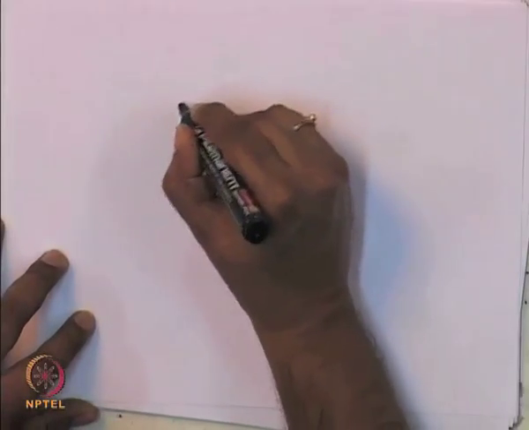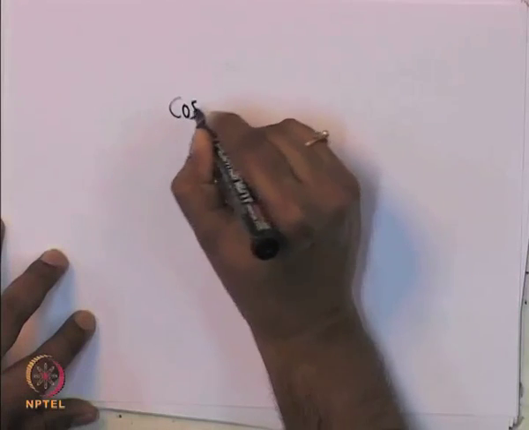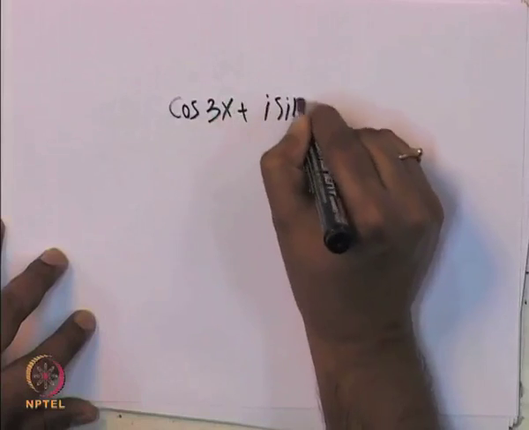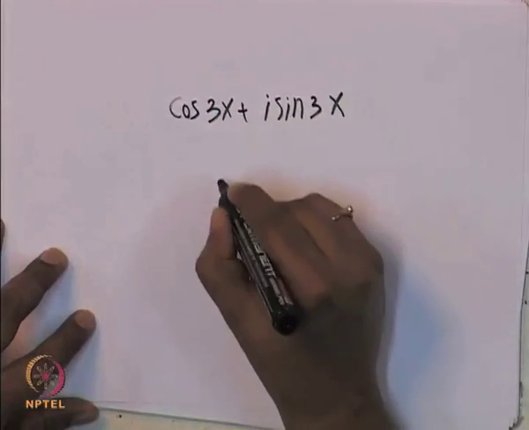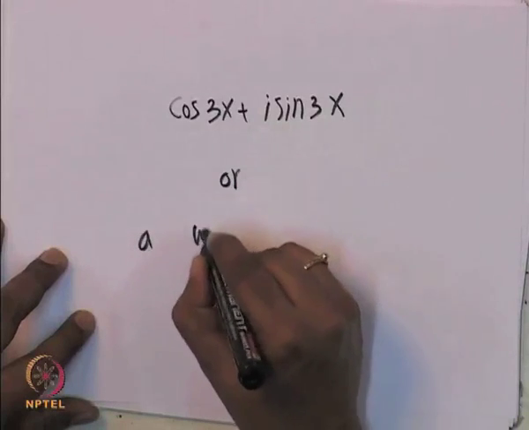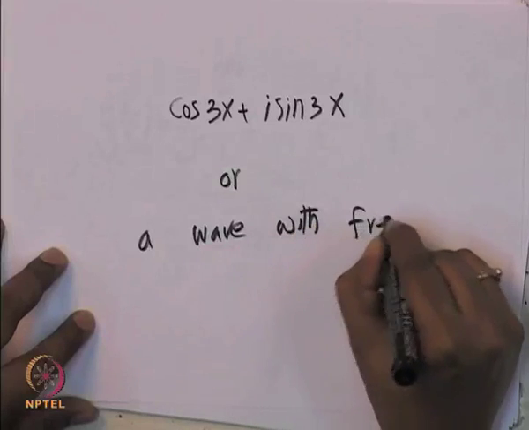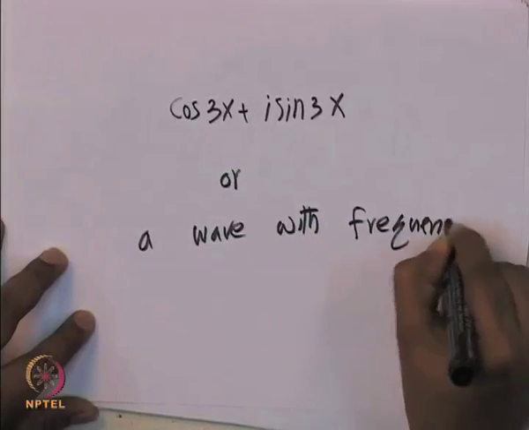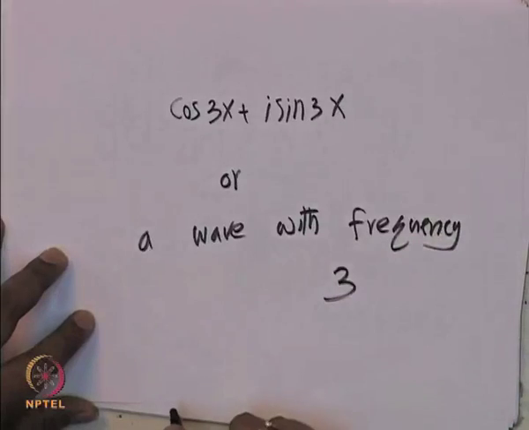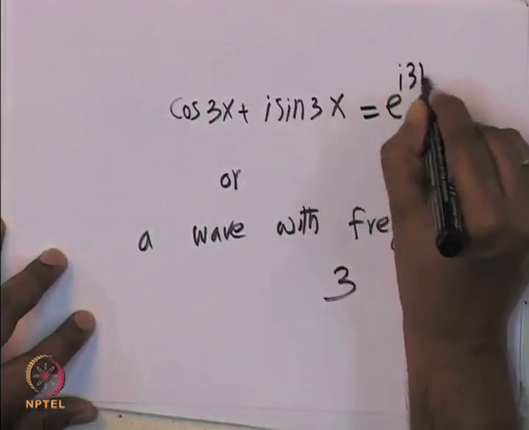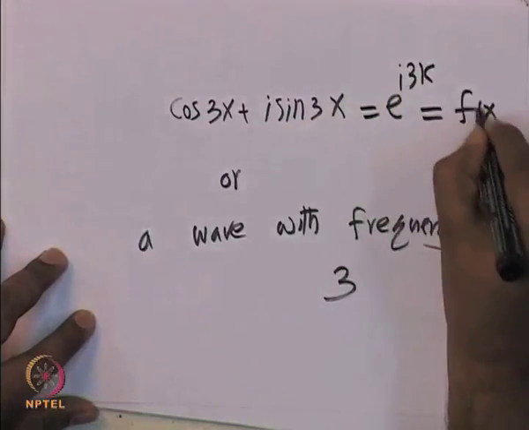Either I can say cos 3x plus i sine 3x, or I can say a wave with frequency 3. So, this is e power i 3x, and this I will call f of x.